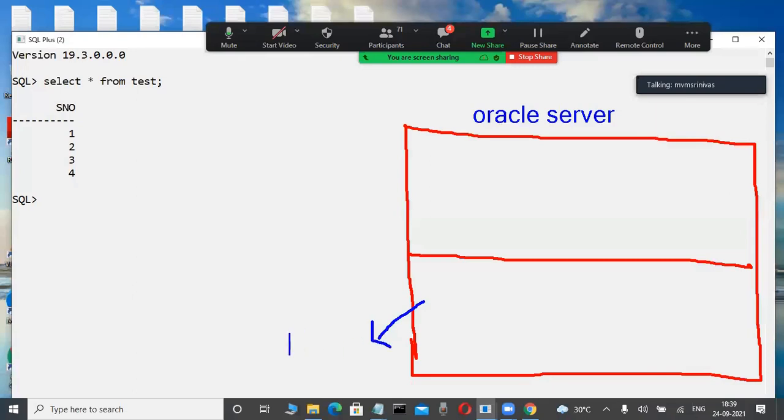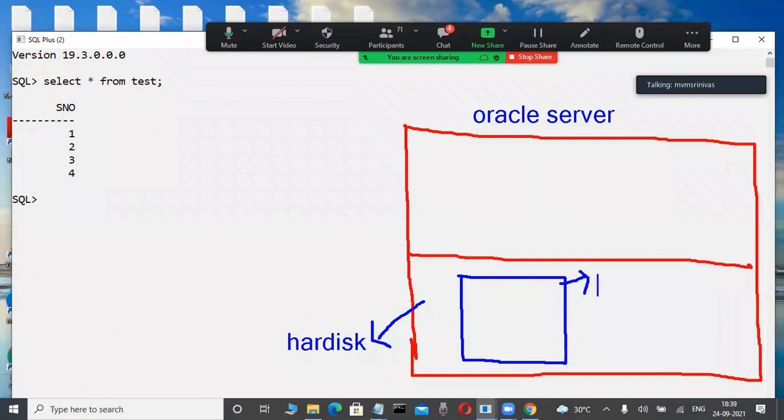And now here, this is a hard disk. Some files are there, some tables are there. Really, the table is in the disk only. That's why it is displayed. Okay. Slowly observe it here. There are some .dbf files. Okay, fine. Here only your table is there. Slowly observe it here. This is a table, test is a table.